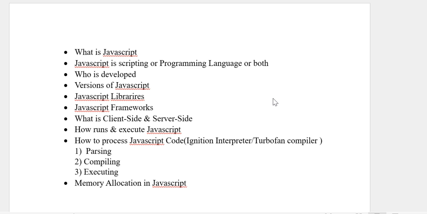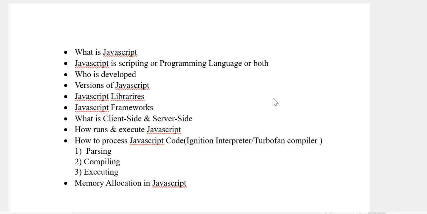I will discuss the V8 engine, which is used by Chrome and developed by Google. So JavaScript is both a scripting and programming language: for now it is a programming language, but earlier it was a scripting language.